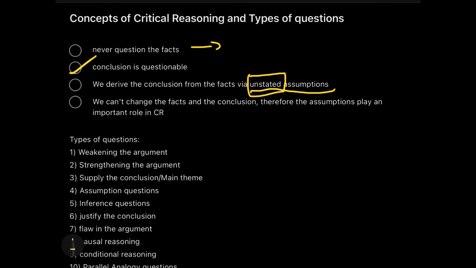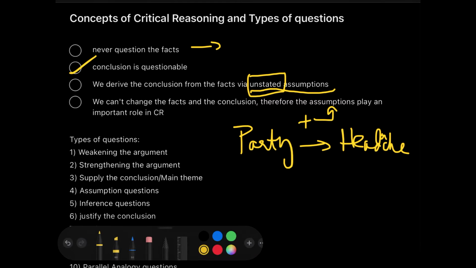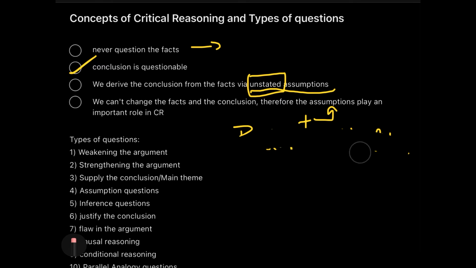Like if someone is getting a headache while going into a party, this is a fact that he is going into the party. You can't change the fact that he did not go to the party. But the conclusion is that he got a headache. Now, what we have to do in this case is to connect the conclusion with the fact. The fact was going to the party and the conclusion was headache. So when you connect these things, you are definitely going to connect them via an assumption. So make sure that when you connect the fact with any conclusion, you connect it via a valid assumption.